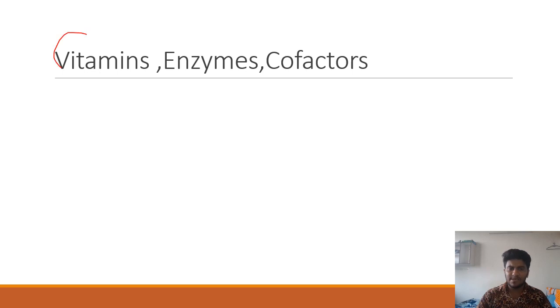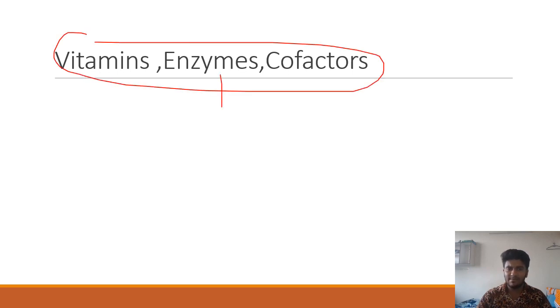Next up, we have vitamins, enzymes, and cofactors. There are certain enzymes: holoenzyme, apoenzyme, coenzyme. You should know the terminology, which is the functional unit, which is the protein part. And in enzymes, again, you should know competitive, non-competitive, and uncompetitive inhibitors, and the difference between them. What is the Michaelis-Menten constant? What is the Lineweaver-Burk plot?